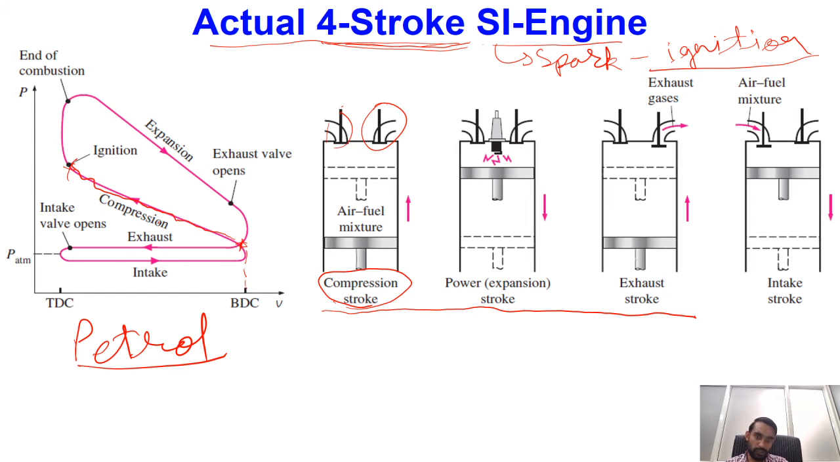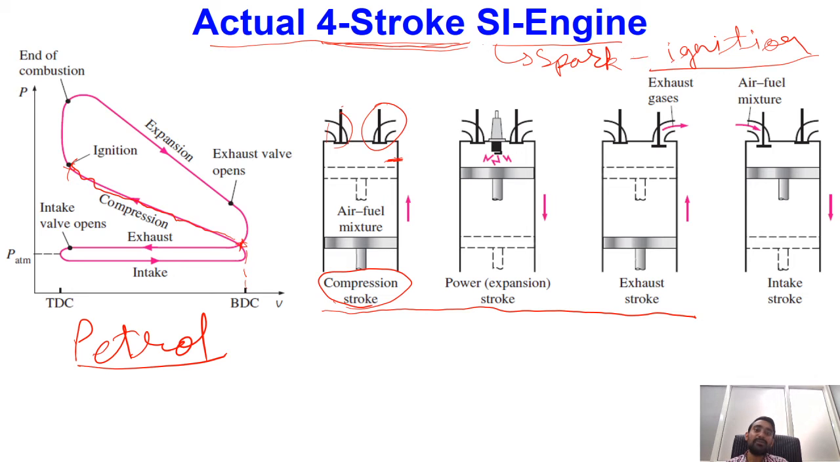The compression stroke ends nearly close to the top dead center, and when the piston is close enough to the top dead center, a spark is generated with the help of the spark plug. Because of this spark, there will now be combustion of the fuel.